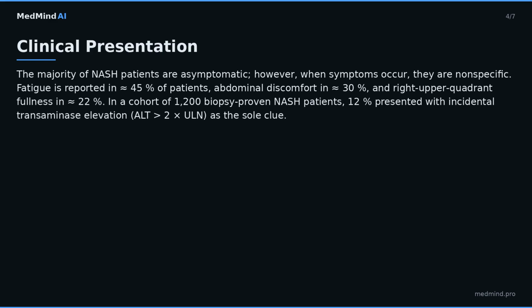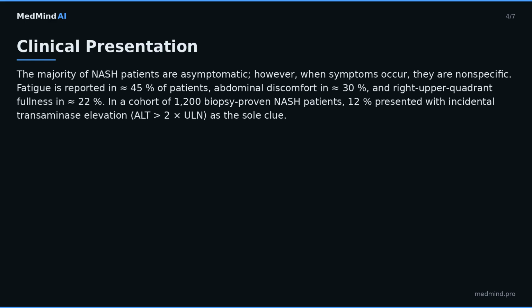In a cohort of 1,200 biopsy-proven NASH patients, 12% presented with incidental transaminase elevation, ALT 2 times ULN, as the sole clue. Atypical presentations are more common in the elderly, greater than 65 years, and in patients with T2DM.